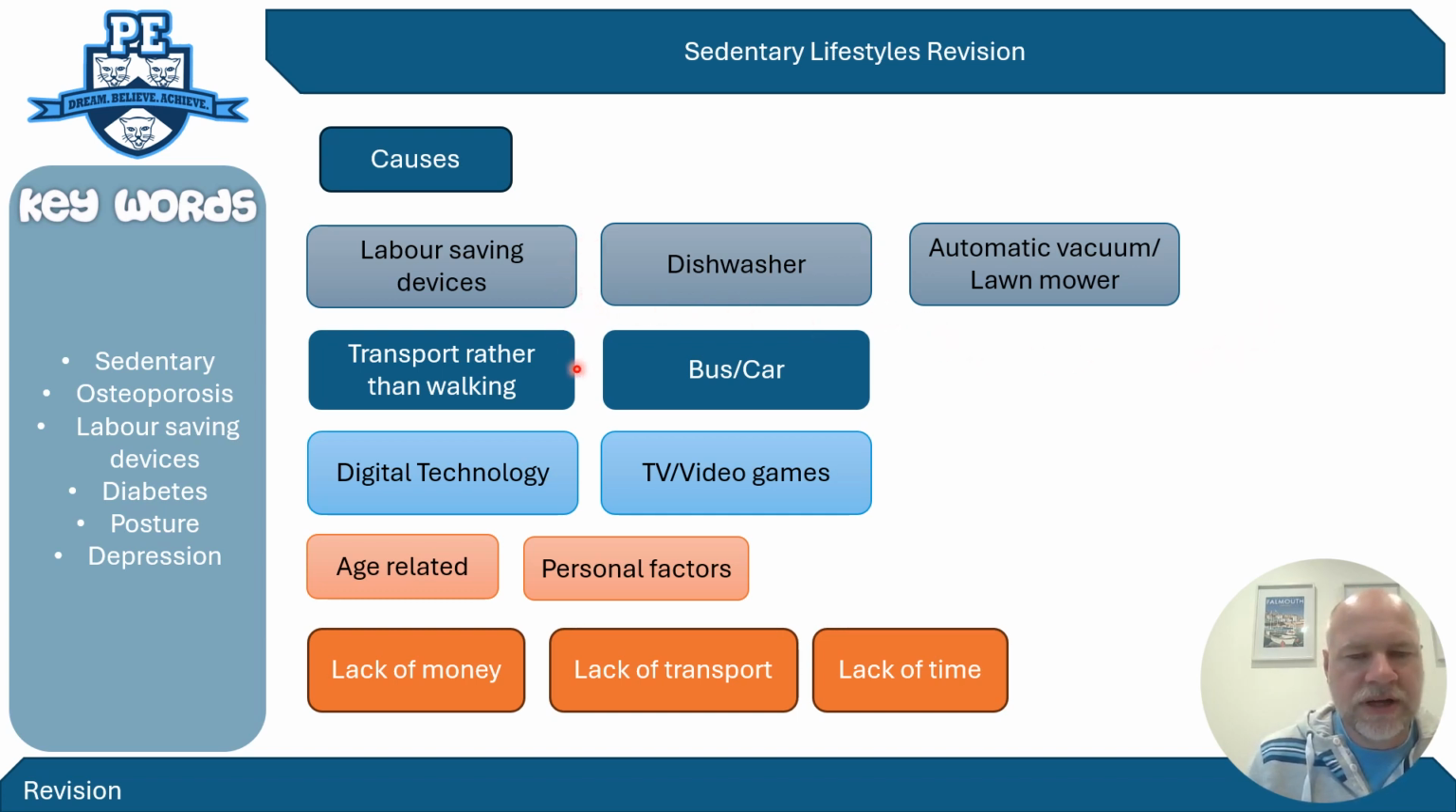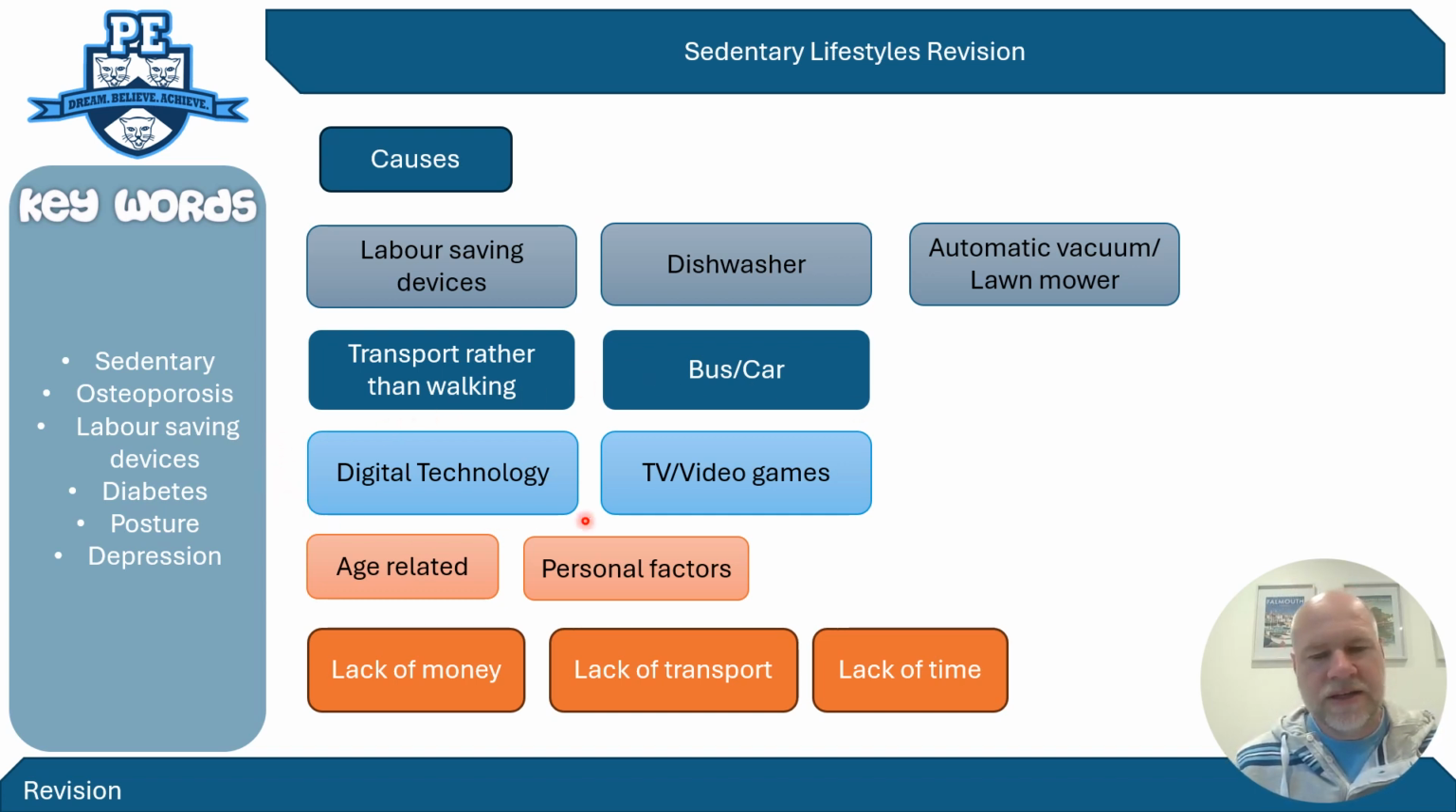Now, transport has changed. Obviously, we used to walk and then we started to cycle, but now buses and cars are taking the place of walking, so you're not burning calories while you're walking, you're not moving around as much, you're sitting in a car, and therefore you are not being as physically active.